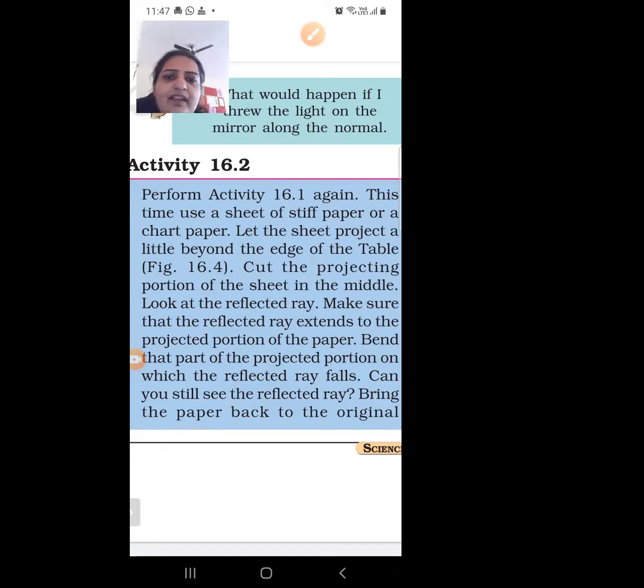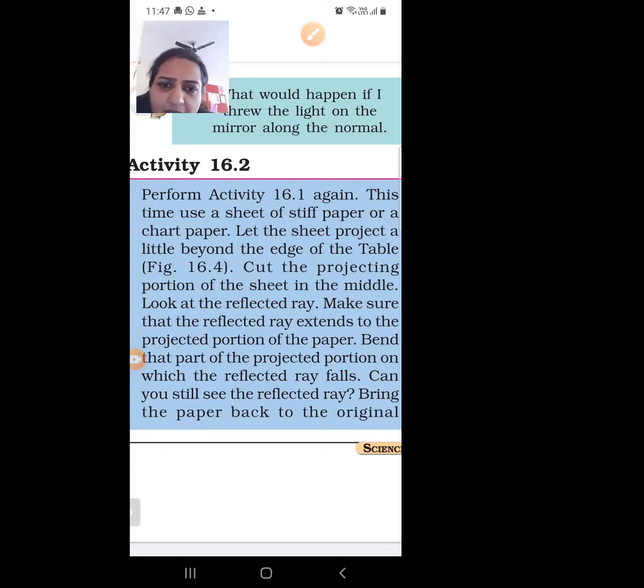So what is activity 16.2? We are taking a white sheet of paper, and on the white sheet of paper, we are taking a plane mirror, and after putting the plane mirror, we make the light incident with the help of a torch.